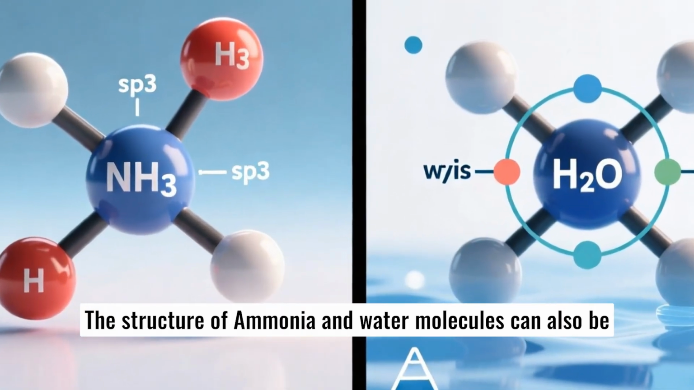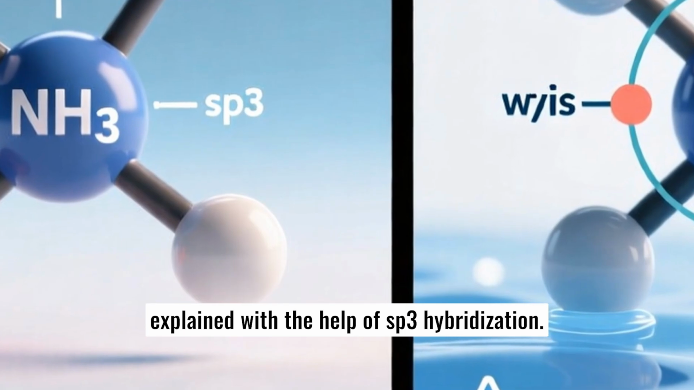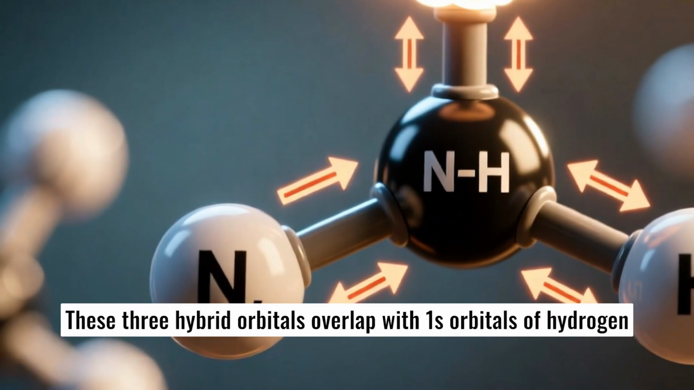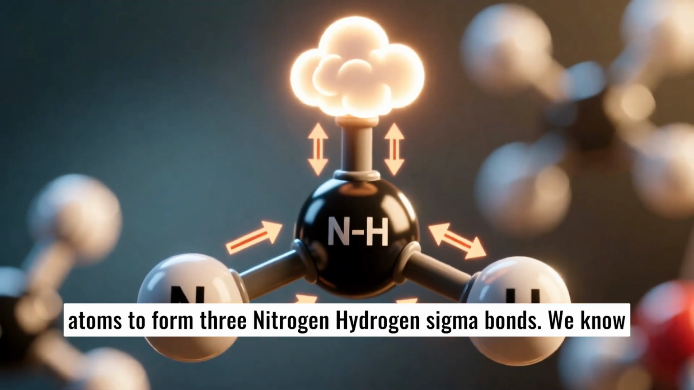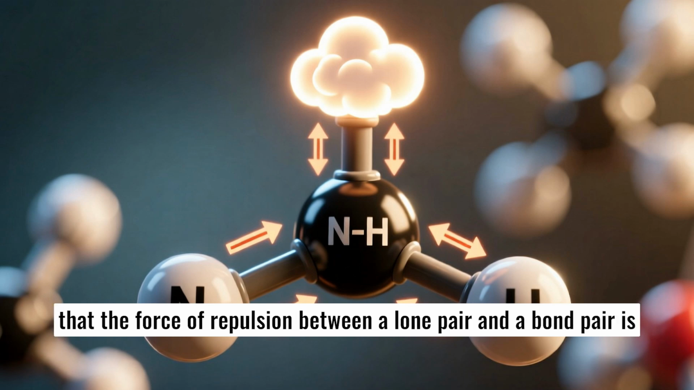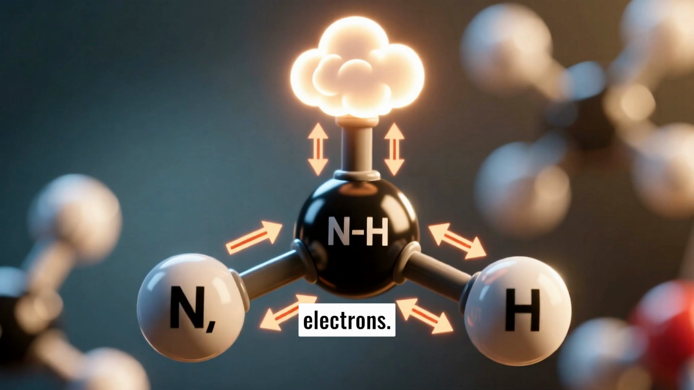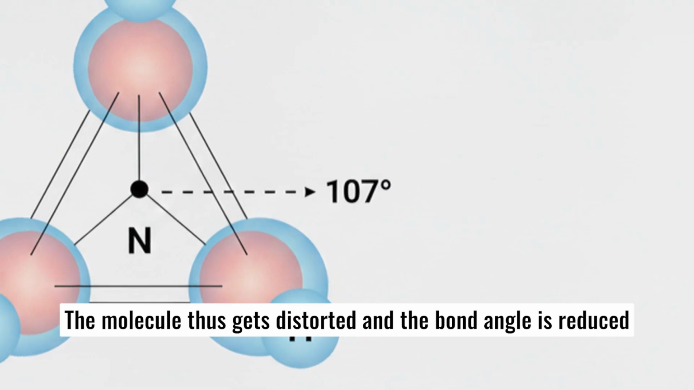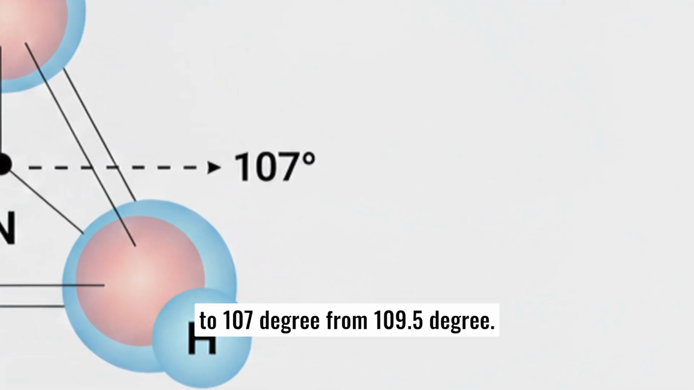The structure of ammonia and water molecules can also be explained with the help of sp3 hybridization. These three hybrid orbitals overlap with 1s orbitals of hydrogen atoms to form three nitrogen-hydrogen sigma bonds. We know that the force of repulsion between a lone pair and a bond pair is more than the force of repulsion between two bond pairs of electrons. The molecule thus gets distorted and the bond angle is reduced to 107 degrees from 109.5 degrees.